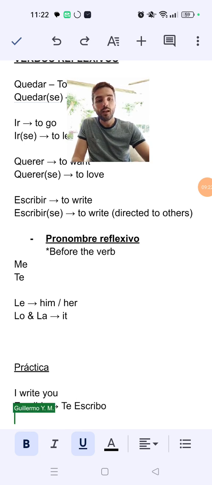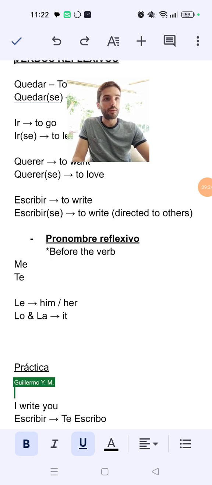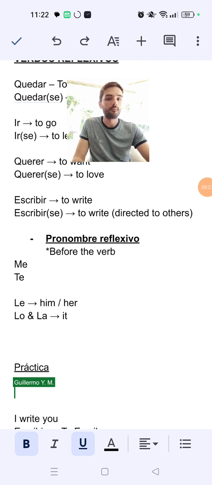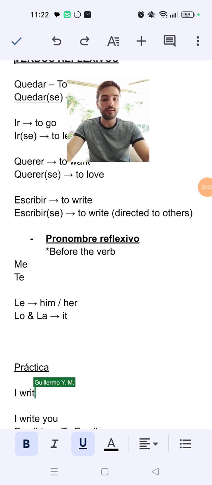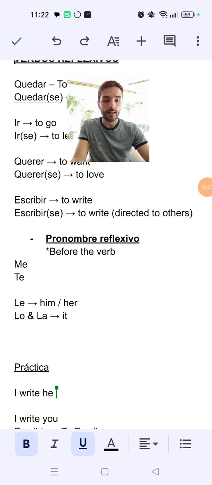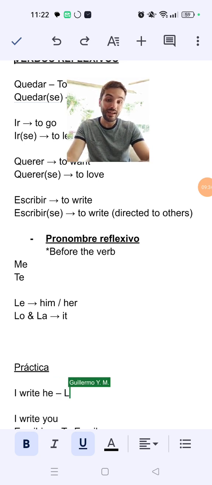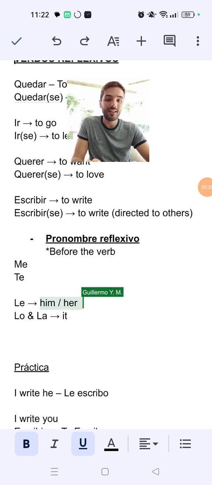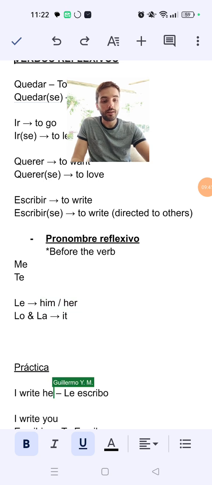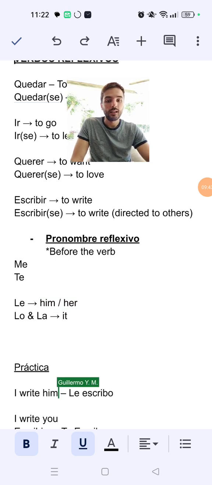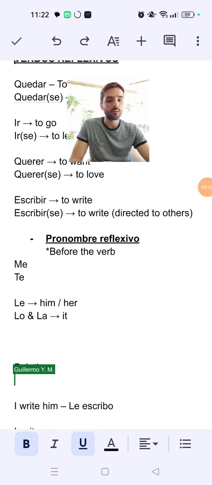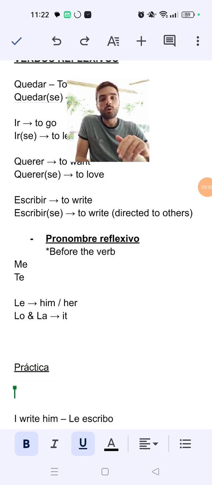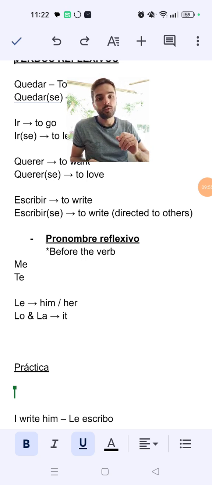Now, how can I say I write he? I write he. That would be le escribo. Okay, I write him actually. I write him. Le escribo. Okay, is it somewhat clear? Like, not every verb can be reflexive, because not every verb can be directed to another person.